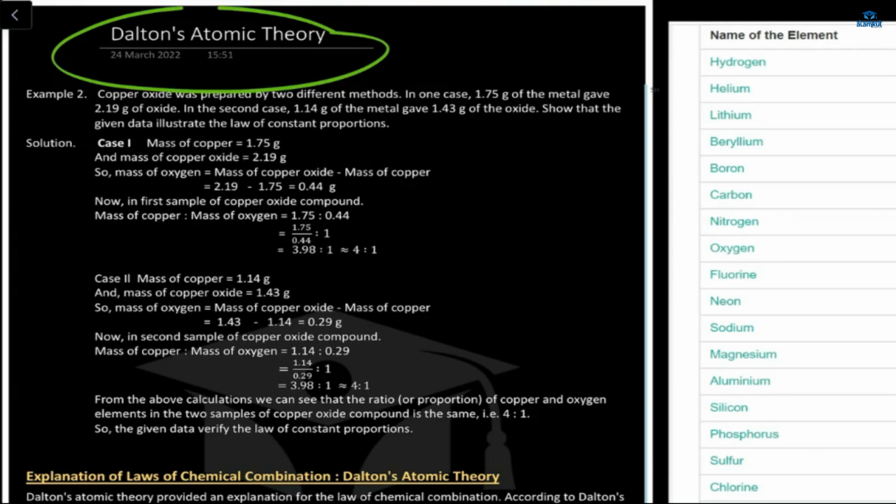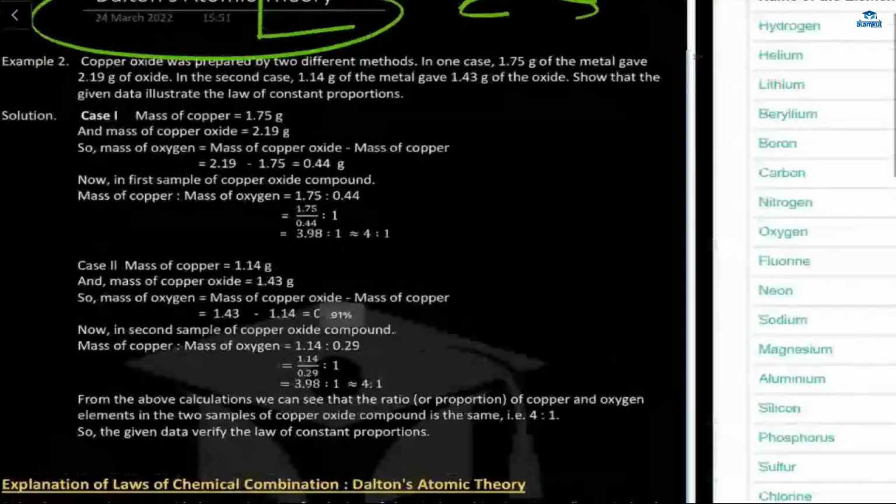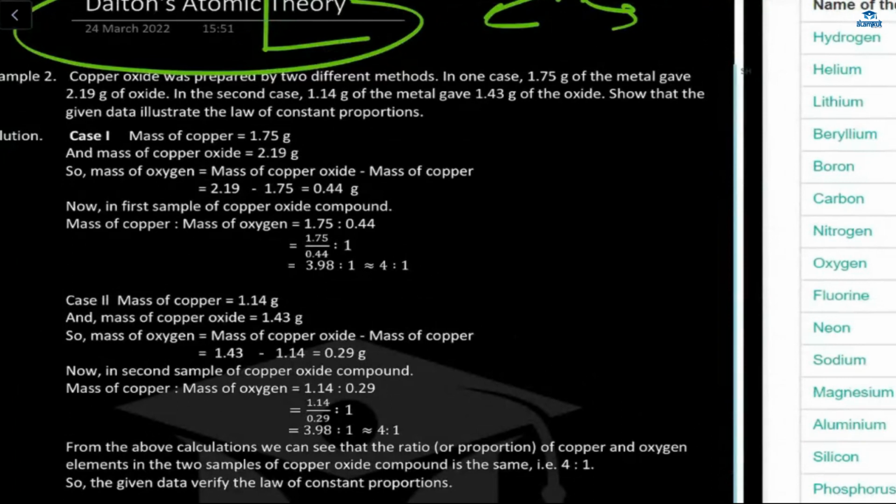What he did, he gave more height to the words of those two scientists. The two scientists found the law of conservation and the law of constant proportion, so he gave more theory than these. Explanation, ma'am? Yeah, the explanation he gave more. Now see, let's take a look at this example.